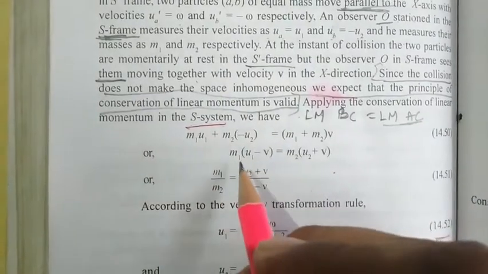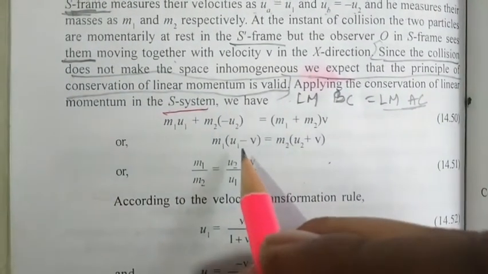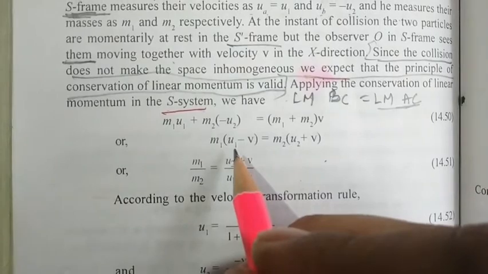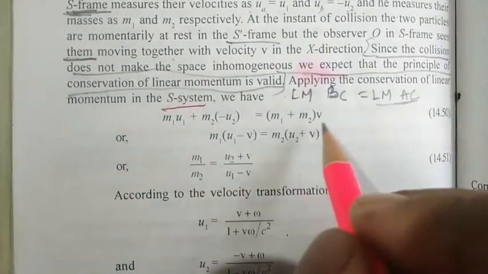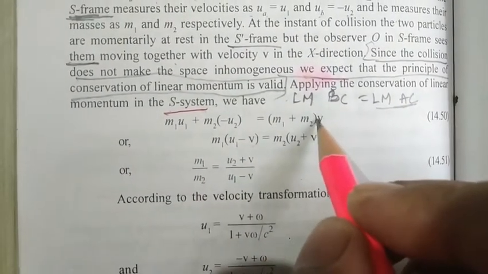So that implies M1 into U1 minus V, since M1 V is taken this side.